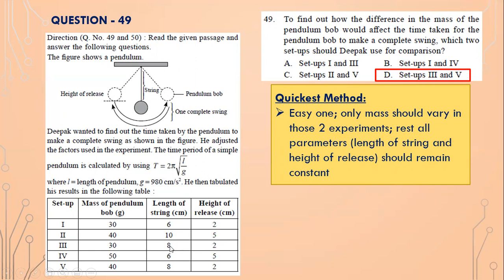Which are the constant parameters? 8 and 2, isn't it? Here length and height are constant. What is changing? Just the mass is changing. 30 and 40. So which experiments? 3 and 5, isn't it? 3 and 5.